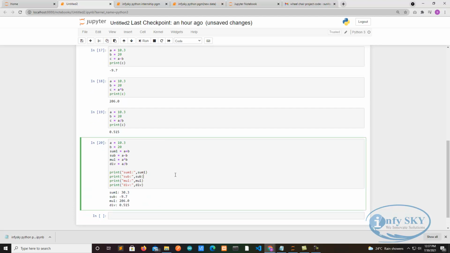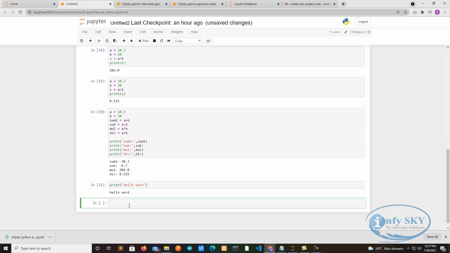Suppose you want to do concatenation. Before that, we'll see how to print any letter. So I'll take hello world. See, it will print hello world. Then I want to do concatenation. I'll take one letter and one number, and we'll see whether it will do concatenation or not.